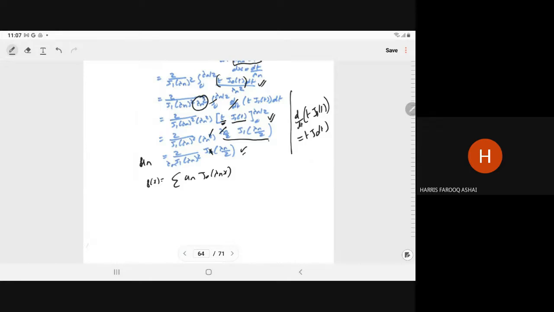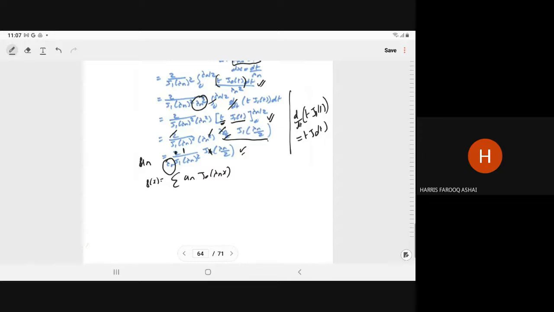This lambda n and this lambda n cancel out, no? So one lambda is here, and 2 and 2 cancel out. Achha, this extra 2 we have in this.